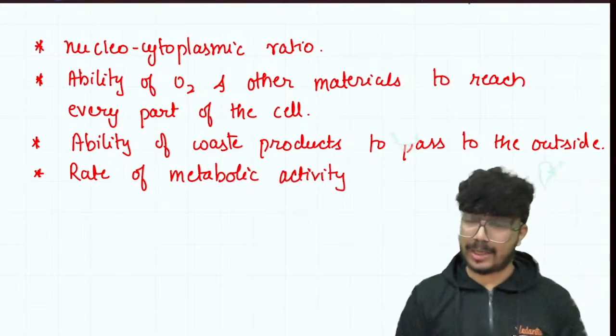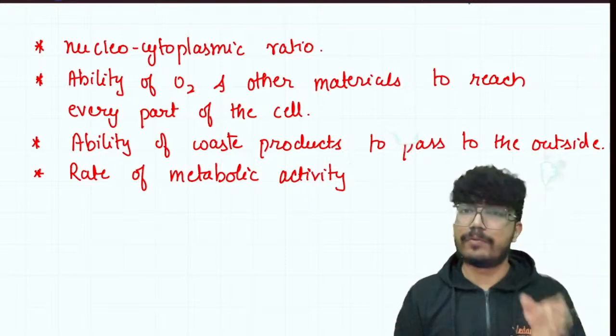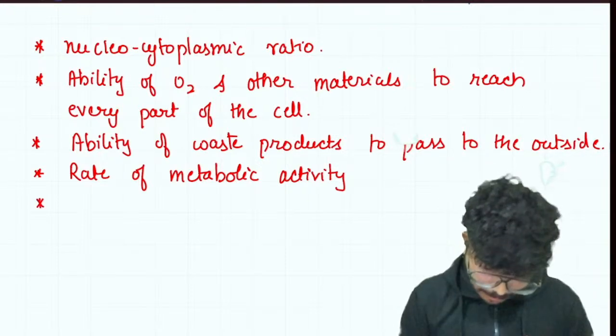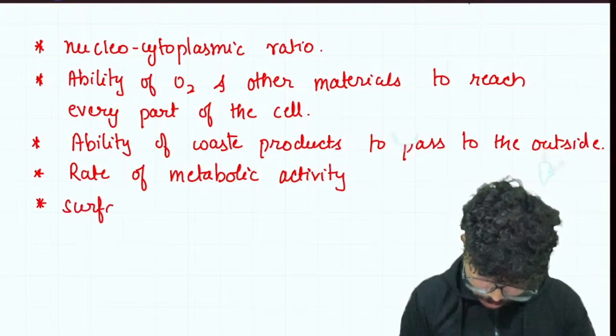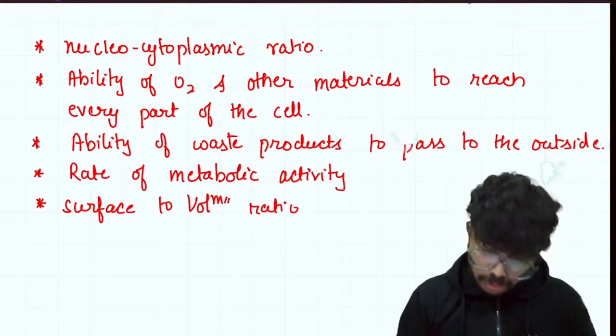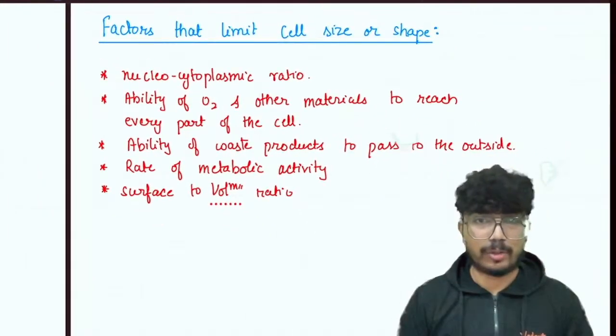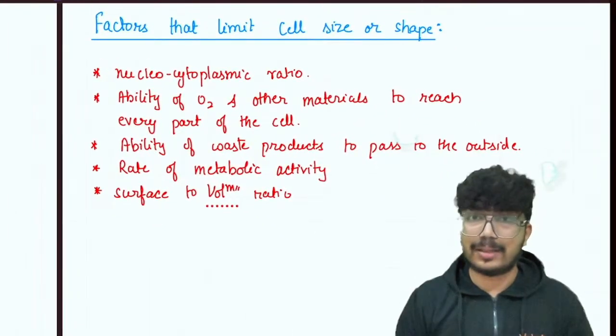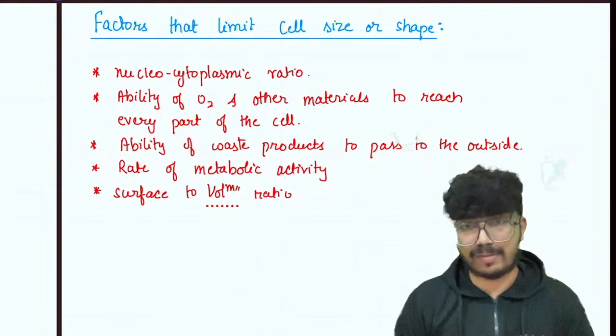So the rate of metabolic activity, and the last parameter is surface to volume ratio. So these 5 parameters are actually going to influence, or limit, the cell size, the cell volume, or the cell shape.